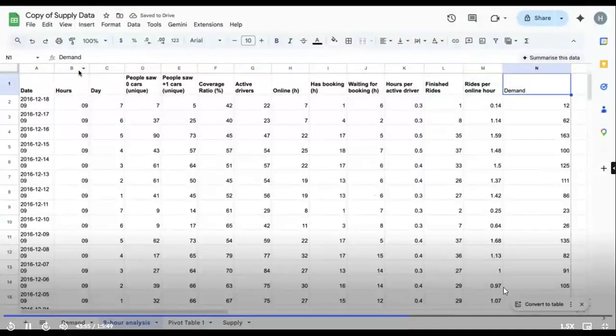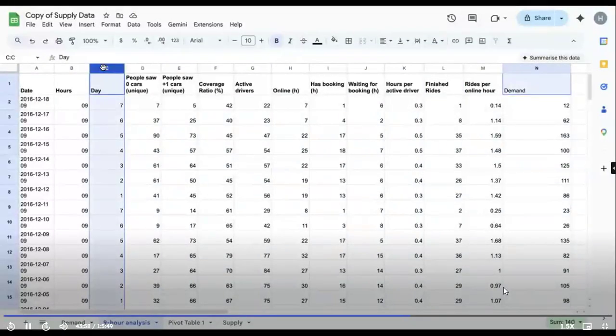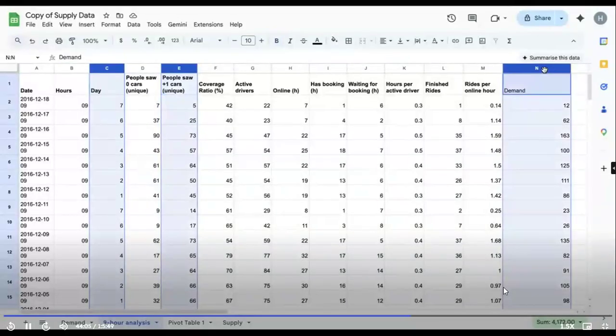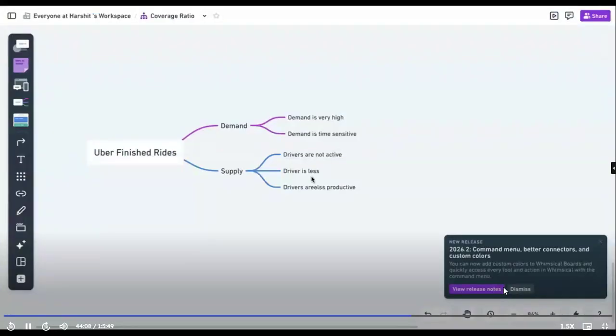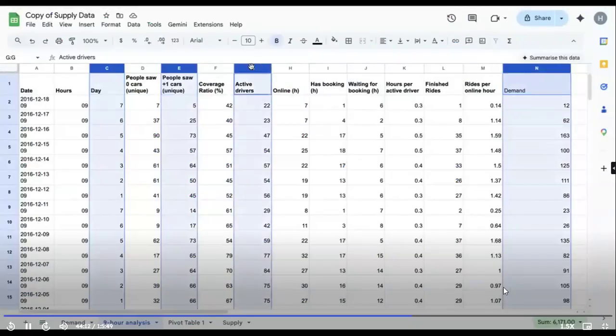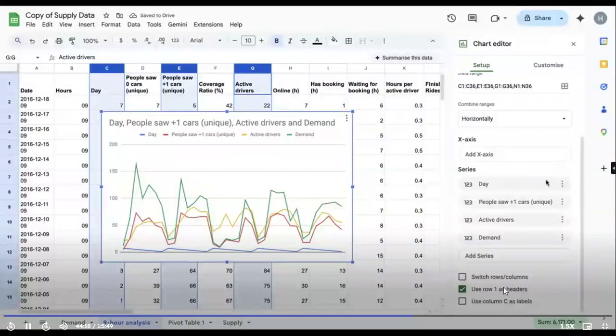Now we can select the day, the supply, the demand, and the active drivers. Let's quickly make a line chart.